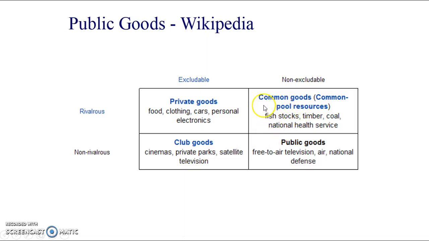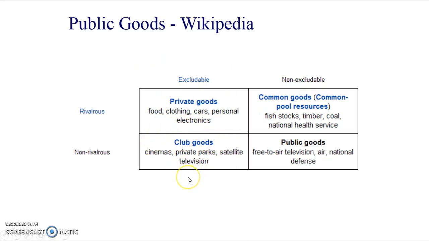But we have these two in between where they have some characteristics of being a public good. Over here we have what we call common goods, which are non-excludable but rivalrous, and this gives rise to the tragedy of the commons, which you can read about. It's a famous thing in economics that we sometimes look at, but it's not necessary just for the AS test.